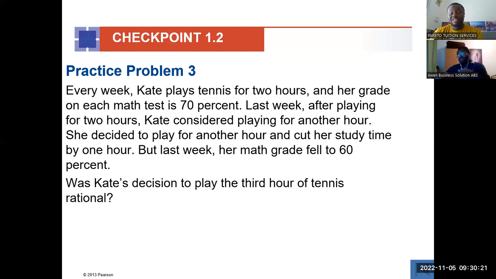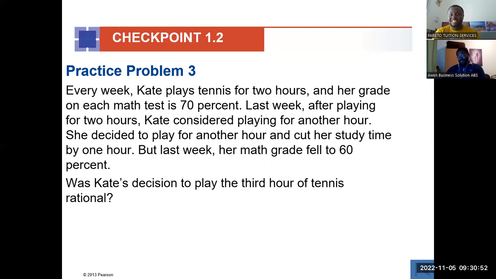Let's assume you were even able to finish it, but then the satisfaction that you get from the second one wouldn't be as much as you got from the first one, because at the time that you were taking the second one, you were not very thirsty. So the satisfaction from the second bottle will be less than what you get from the first one. If they give you a third bottle, it's even possible you wouldn't be able to finish drinking it. So as you keep on consuming the same good, your satisfaction falls.